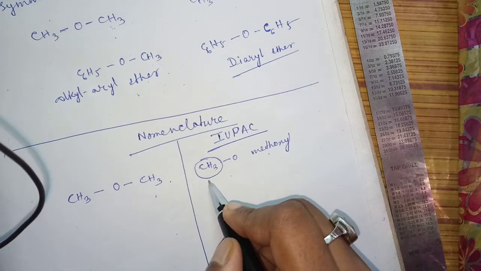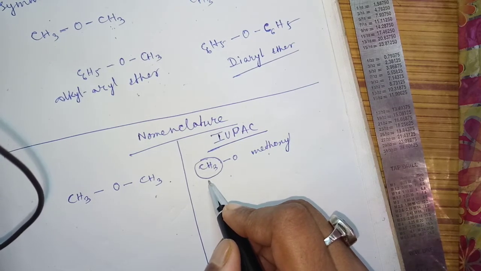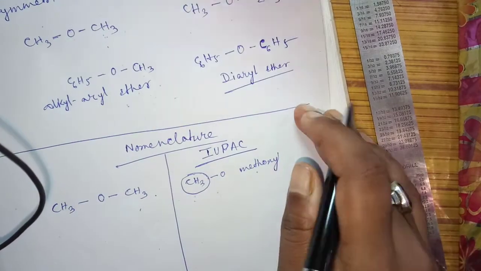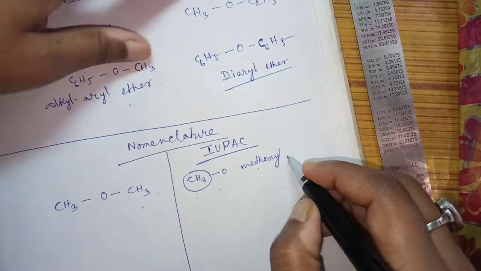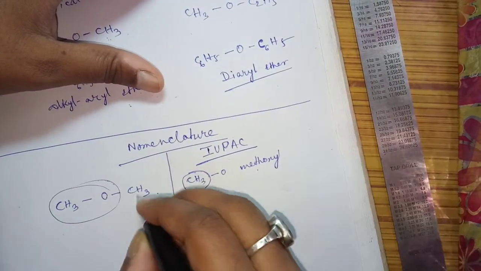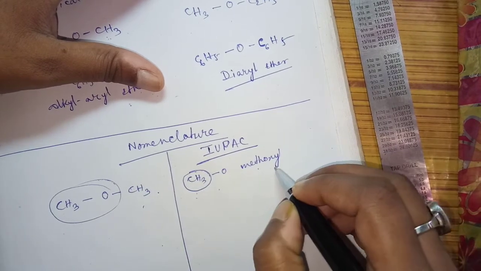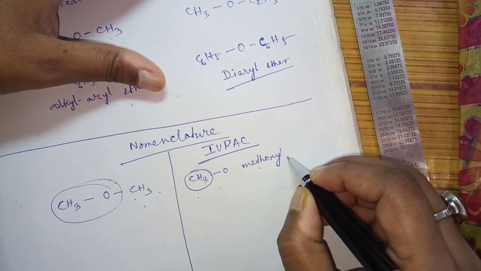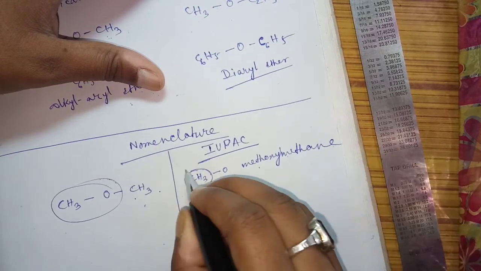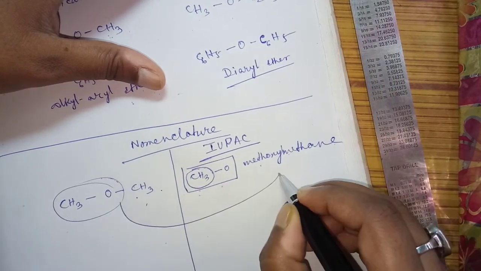If it is CH3CH2CH2O, it will be propoxy. So one side we take as methoxy, and the other is CH3, one carbon, so we call it methane. The name will be methoxymethane.